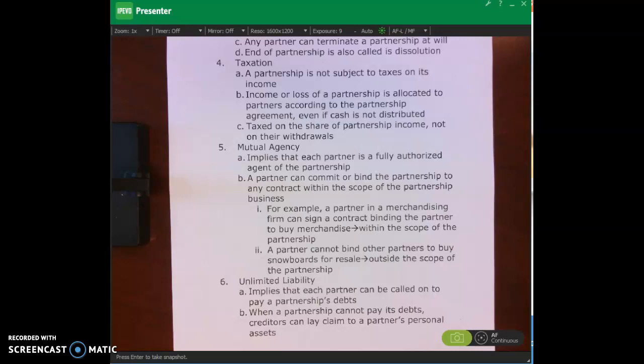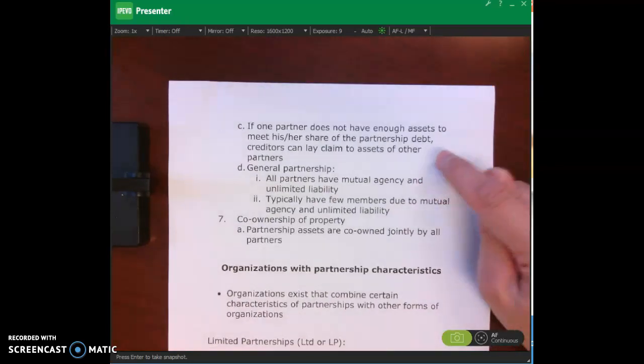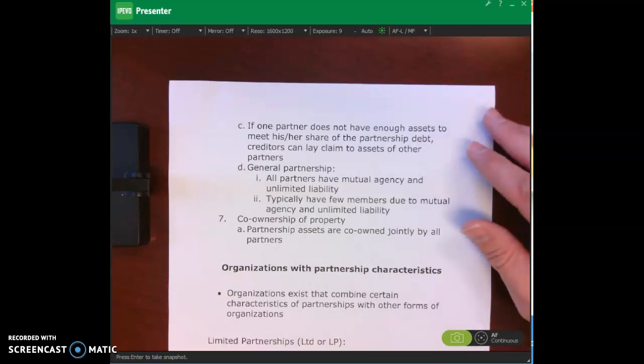And what this is saying is that each partner can be called upon to pay the partnership's debts. If you can't pay the debts of the partnership with the assets from the partnership, then it can touch your own personal assets. And that's what we were talking about earlier, that joining a partnership can be a risk to your own personal financial position. Okay? So that's what I'm saying here at the top of page 285. If one partner does not have enough assets, creditors can lay claim to the assets of the other partners, and then also touch your own personal assets.